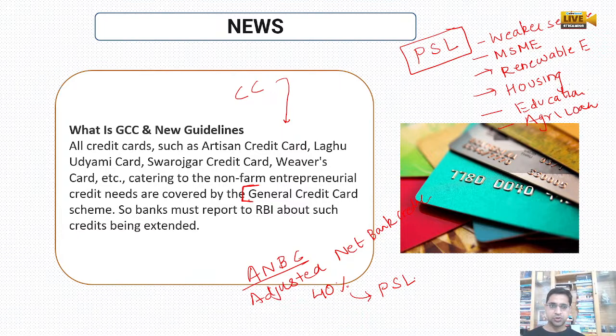Okay, so the general credit card comes under these working areas of the scheme. So if you are giving any credit card under the artisan credit card category, Laghu Udyami card, Swarojgar credit card, they all will be covered and known as the general credit card scheme. And each and every bank giving any credit card under these categories has to report to the RBI that they have extended this credit card.